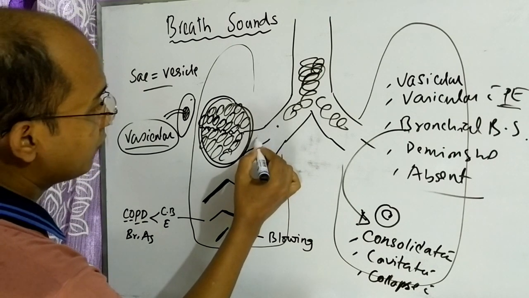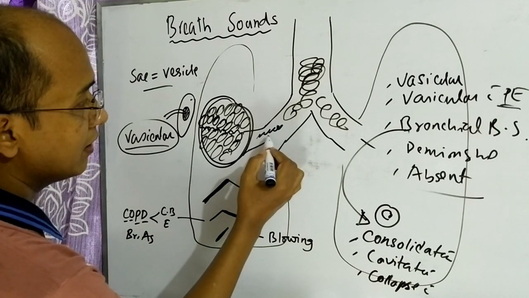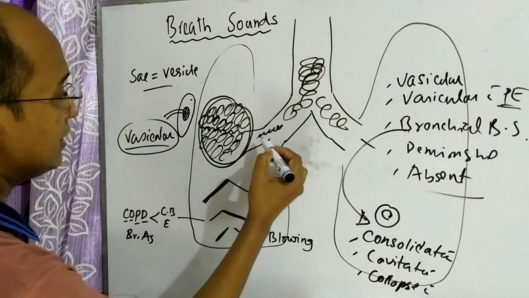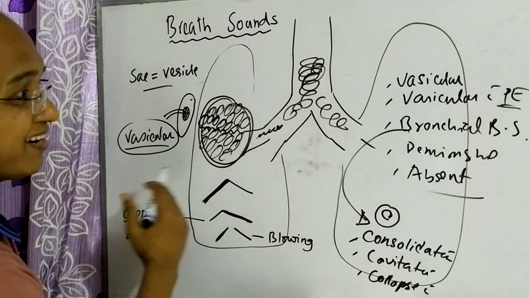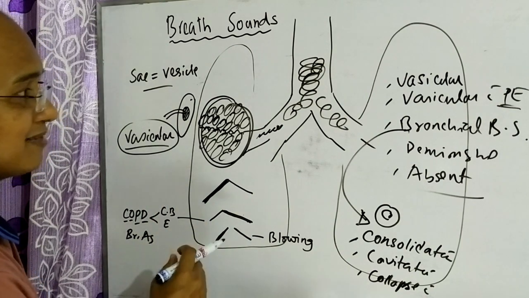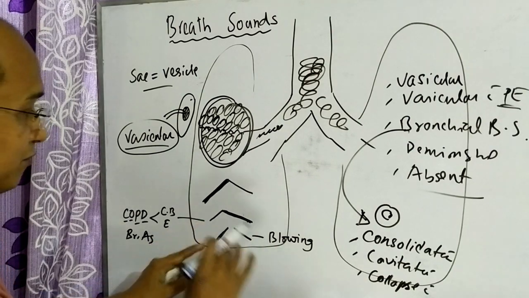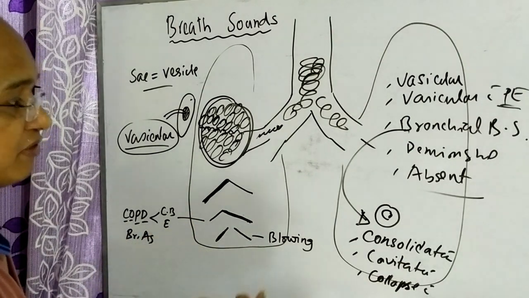That means the turbulent flow of air occurs here, and that makes a vibration, and that vibration is directly transmitted through the collapsed structure to your stethoscope. So there is no attenuation of the sound. So the sound quality is harsh, blowing, with an intervening gap and equal length in inspiration and expiration.